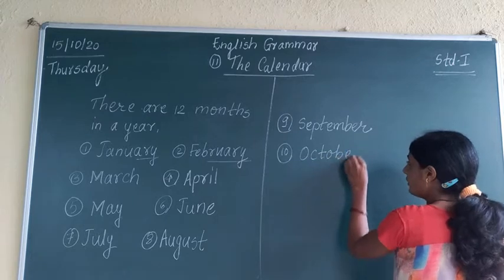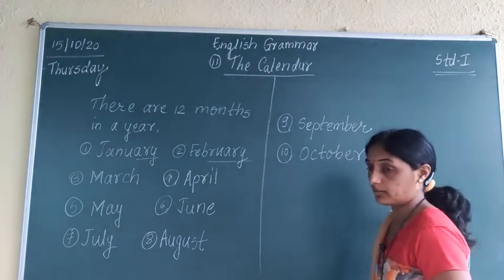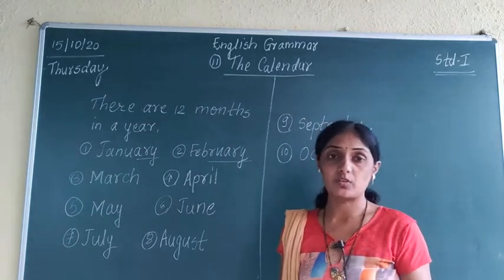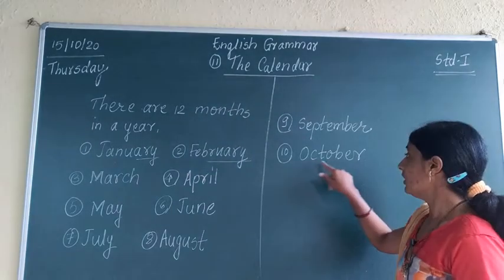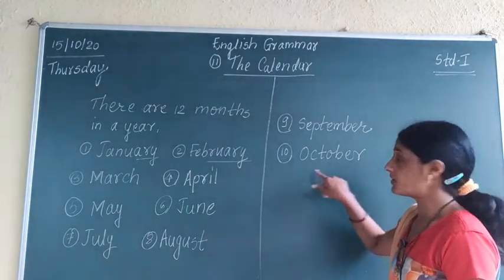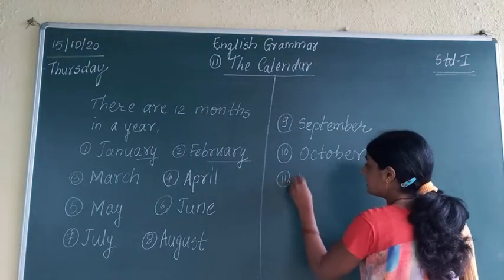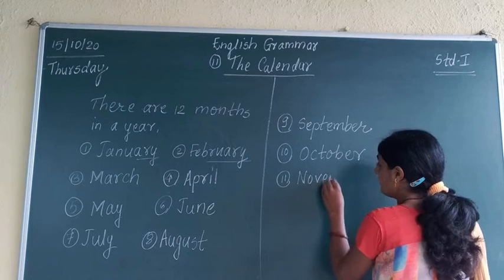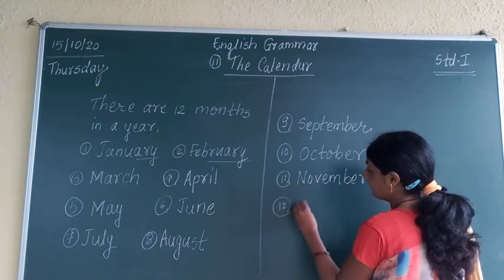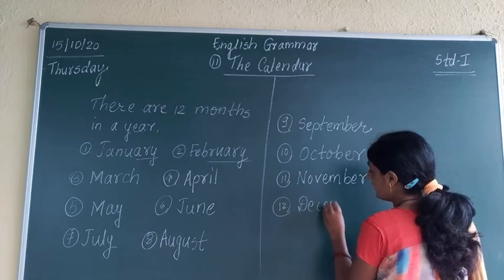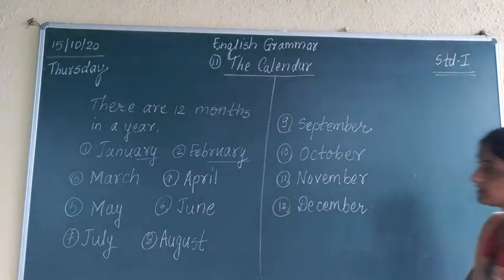Now which month is going on? October month is going on. Okay, pronounce it carefully. Are you understanding? M is not there. Here only T-O is there. October. Okay, what do you have to pronounce? October. After that, the 11th month is November. And the last one is December. Which is the last one? December. In this way we have completed the 12 months of the year.